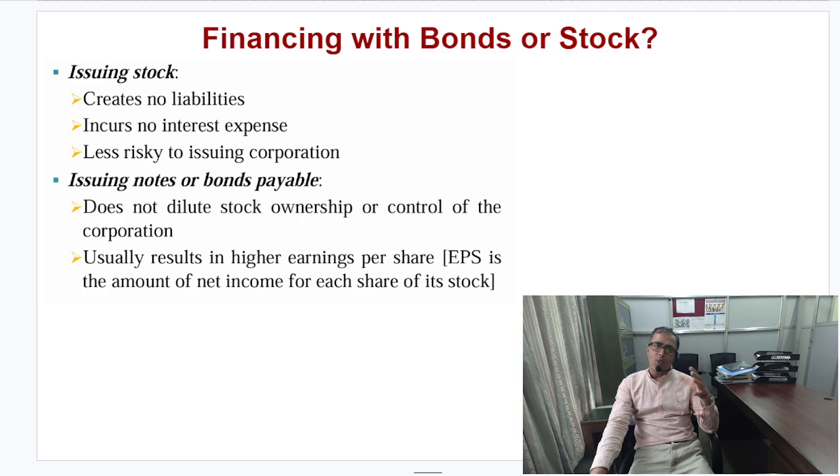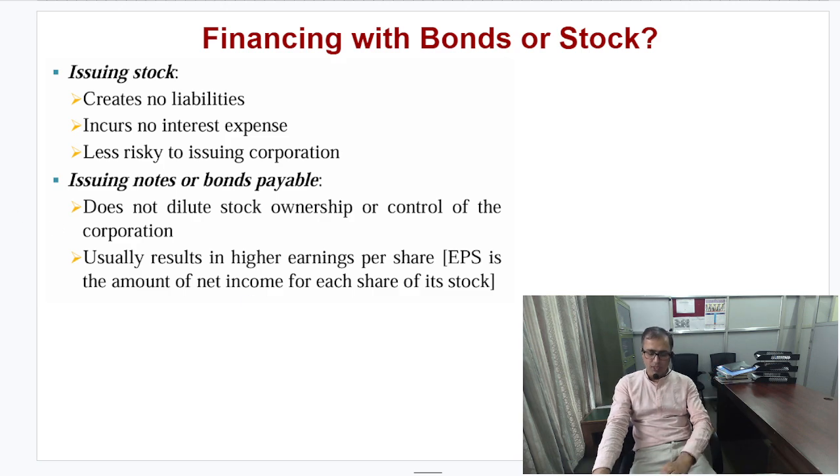Now, what about notes or bonds payable? We say that they do not dilute the stock ownership or control of the corporation. That means bondholders are not entitled to interfere in the management. That is the basic reason it does not dilute ownership or control over the corporation. Usually, this results in higher earnings per share, which is the earnings available to shareholders divided by the number of shares outstanding. Anyway, that is all about the financing decision case.